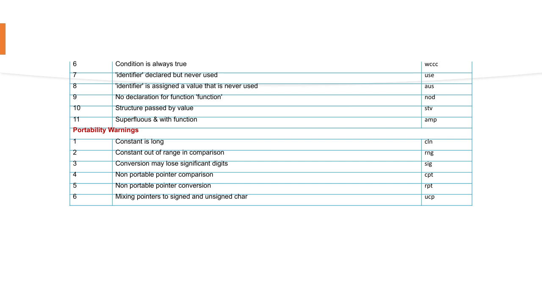So we just finished with the hash pragma inline directive, and we'll have a quick look at the hash error directive in C. Let's see the syntax of the hash error, that is simply hash error.